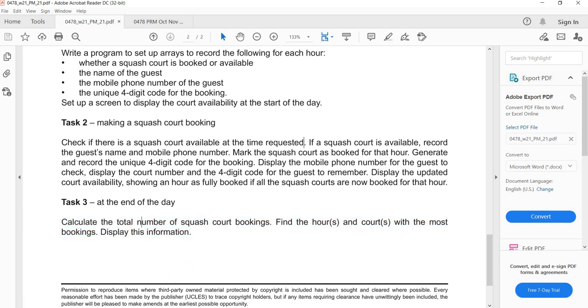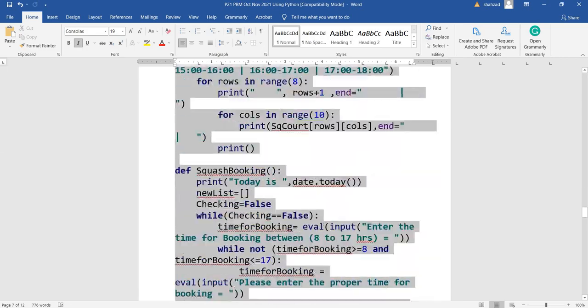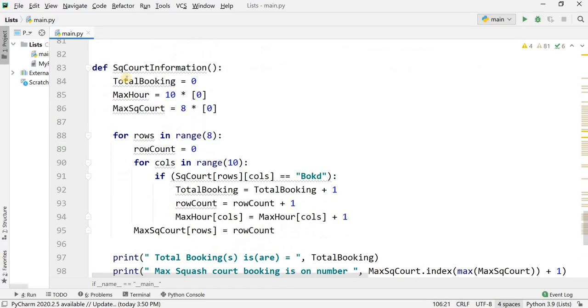What I'm going to do is copy task 3. This is my task 3. Control C, Control V. I have implemented this function, the squash code information. What have I written? Total booking by default is 0. Max hour: all the 10 columns I have initialized with 0. And max squash code is also 0, because there are 8 rows multiplied by 0. It means 8 elements initialized with 0. Here 10 elements initialized with 0.